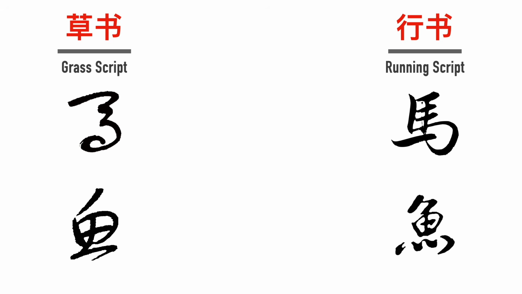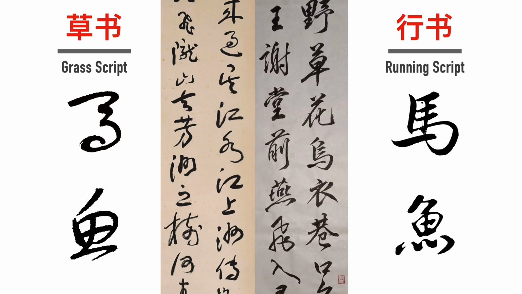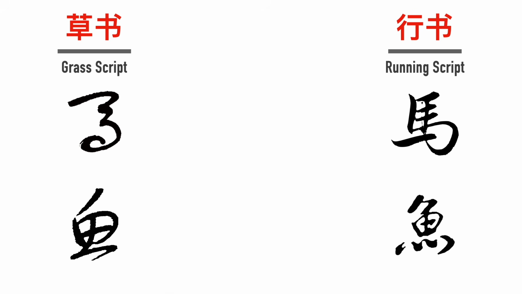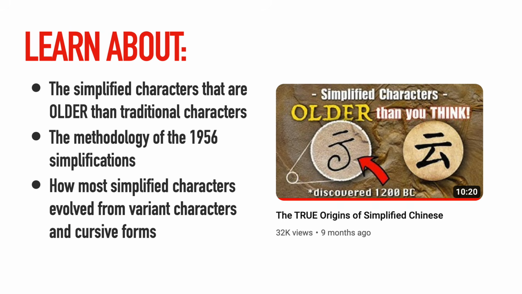In this character, Ya, you can see how the individual strokes get connected into a few continuous strokes. Both of these styles are continuously practiced in calligraphy until the present day. And another cool thing about these cursive styles is that a lot of simplified Chinese characters were actually inspired by these forms. If you want to learn more about how Chinese characters became simplified, I made a video on that too.